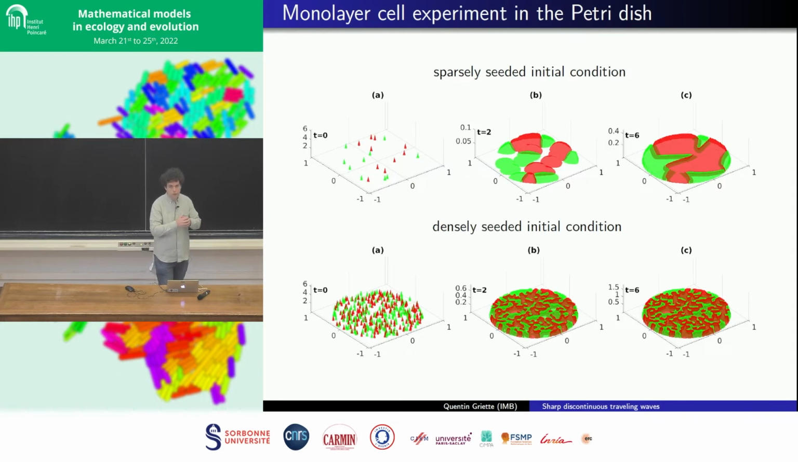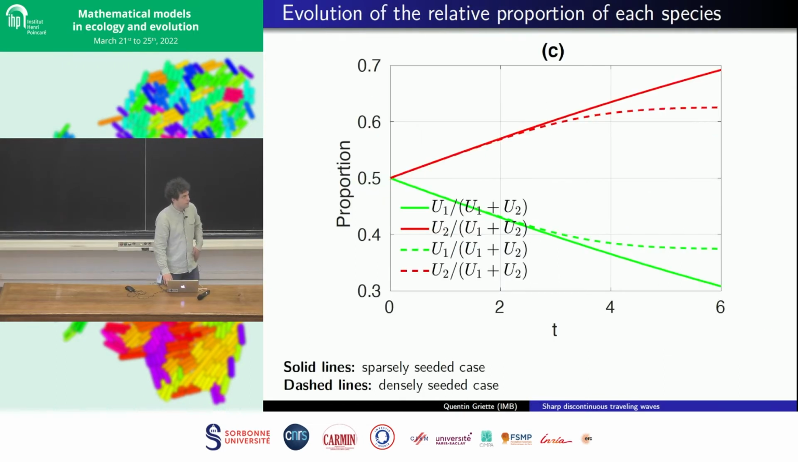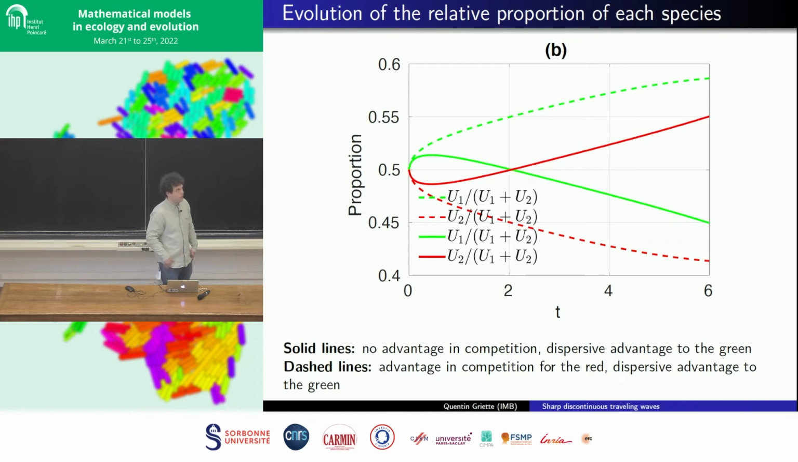So the proportion increases drastically, and then in the long run, the competitive advantage of the red species tips the edge again in the proportion of the red species. So okay, this is, let's say, an example of what we can do.